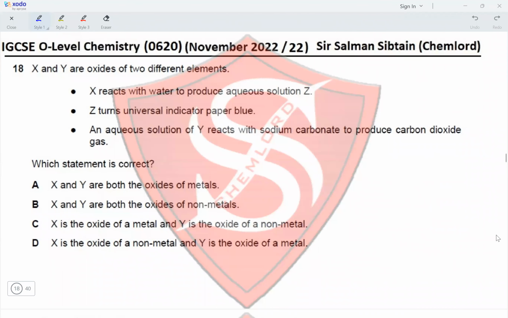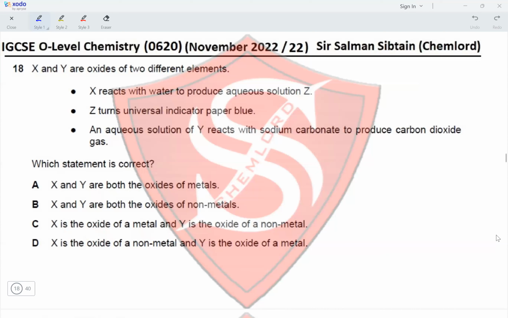Question 18. X and Y are oxides of two different elements. X reacts with water to produce aqueous solution Z. Z turns universal indicator paper blue. That means Z is a basic solution. So X should be a metal oxide because it will produce a hydroxide. An aqueous solution of Y reacts with sodium carbonate to produce carbon dioxide gas. So Y should be acidic in nature.